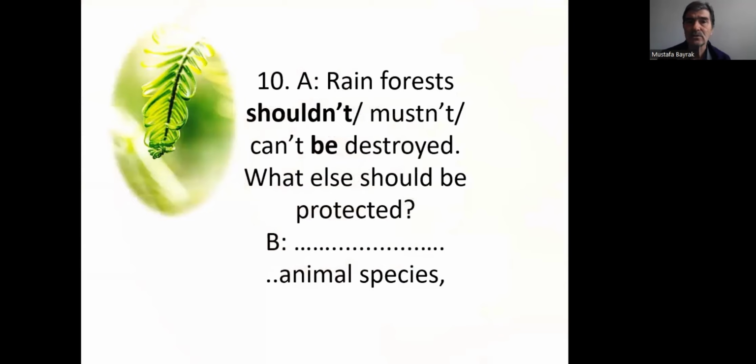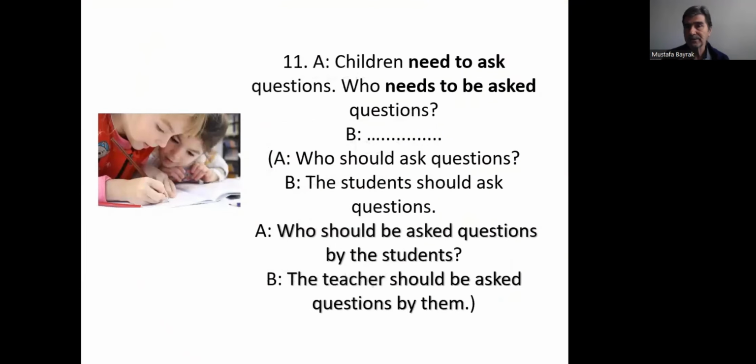Rainforests shouldn't or mustn't or can't be destroyed. What else should be protected? Of course, all animal species should be protected. Rainforests should be protected and animal species should be protected as well.